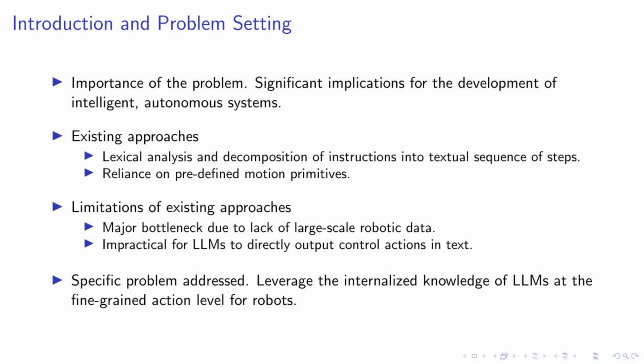It's also impractical for large language models, or LLMs, to directly output control actions in text. The specific problem we're addressing here is how to leverage the internalized knowledge of LLMs at the fine-grained action level for robots. This is a crucial step towards creating more capable and autonomous robotic systems.